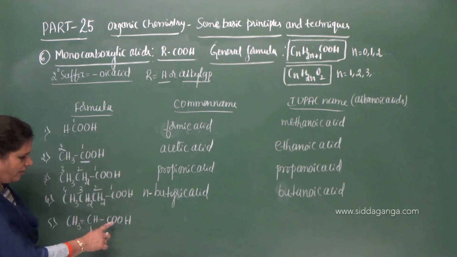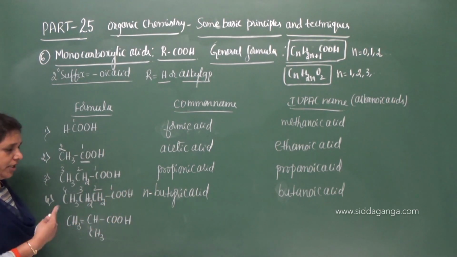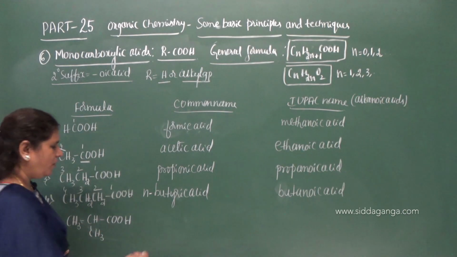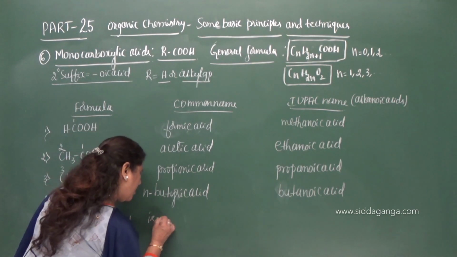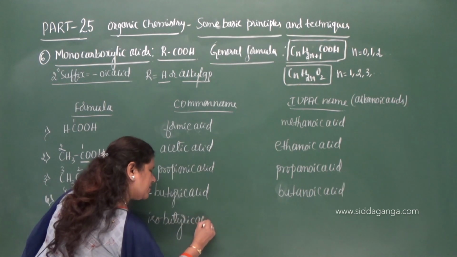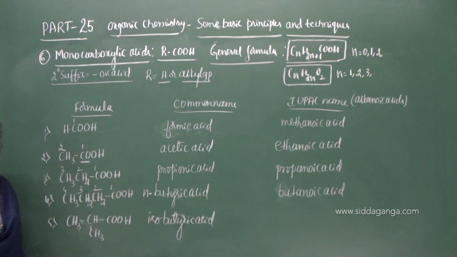Now, look here. Total 4 carbon atoms are there. 1, 2, 3, 4. So the name will be the same, butyric acid, but the carbon chain is branched. Therefore you can name it isobutyric acid. The carbon chain is branched with 4 carbon atoms. Therefore it is isobutyric acid.